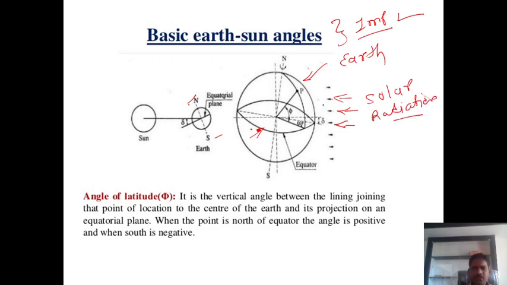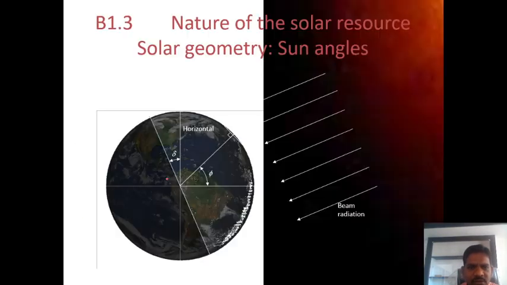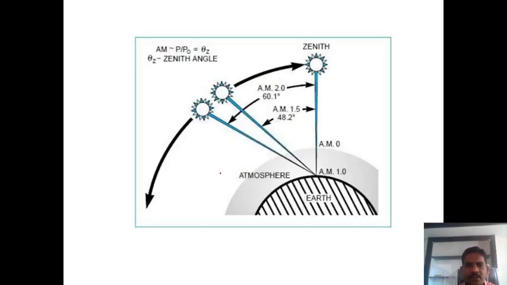Okay. So here, guys, we will define the first angle: the angle of latitude. This latitude angle is shown by the letter phi. So how do we define this latitude angle? It is very easy. If you observe in that figure, I show it in another figure, this one. This phi angle is the latitude angle. These are the solar radiations. This is our complete earth, and this phi is nothing but the latitude.